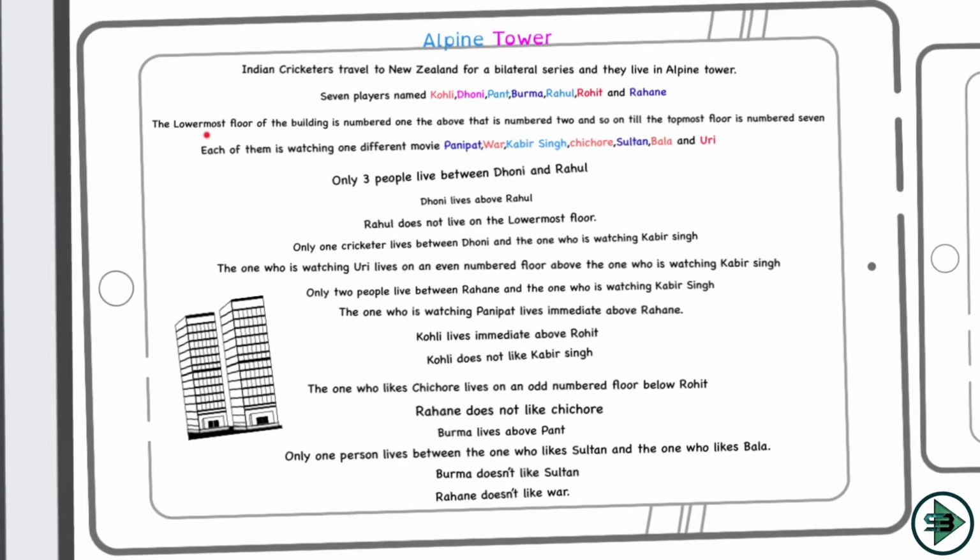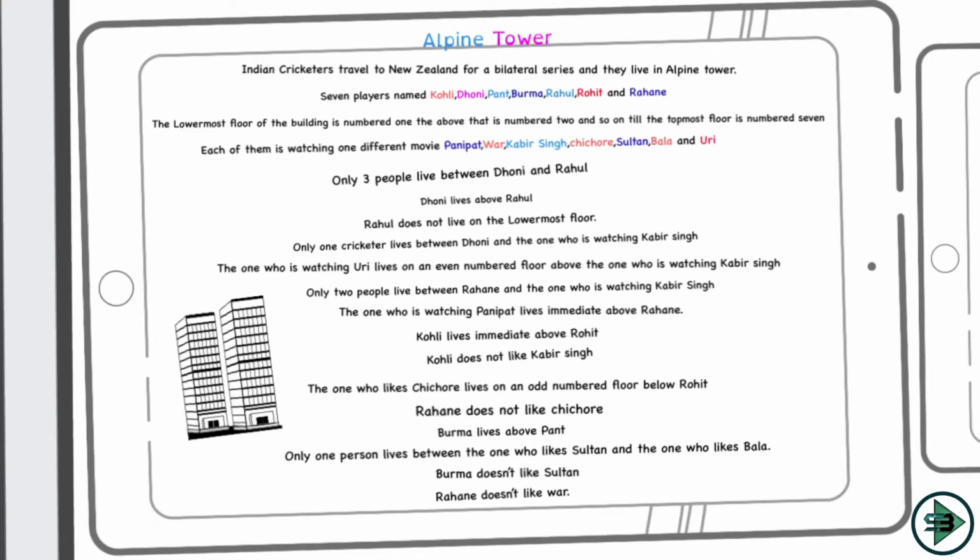What is the condition now? The lowermost floor of the building is numbered 1, the one above that is numbered 2, and so on till the topmost floor is numbered 7. So how many floors are there in the building? 7. The lowermost floor is 1, then 2nd, 3rd, 4th, 5th, 6th and then 7th. I hope you can visualize how the numbering will be done with respect to floors. What else? Each of them is watching one different movie, which are Panipat, War, Kabir Singh, Chichore, Sultan, Bala, and Uri.